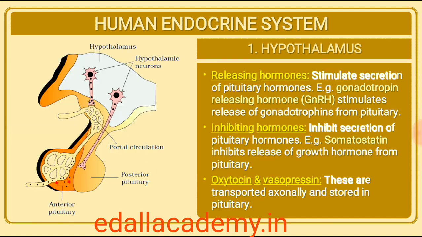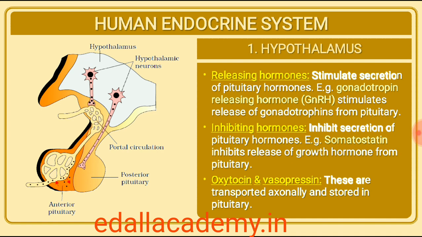However, the hormones produced by hypothalamus are of two types: the releasing hormones, which stimulate secretion of pituitary hormones, and the inhibiting hormones, which inhibit secretions of pituitary hormones. For example, a hypothalamic hormone called gonadotrophin-releasing hormone, GnRH, stimulates the pituitary synthesis and release of gonadotrophins. On the other hand, somatostatin from the hypothalamus inhibits the release of growth hormone from the pituitary.